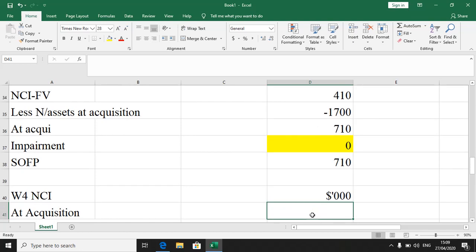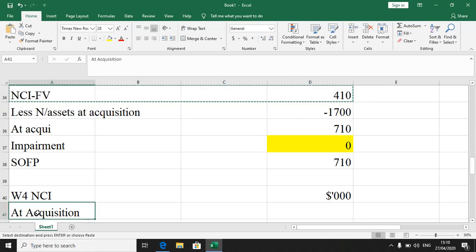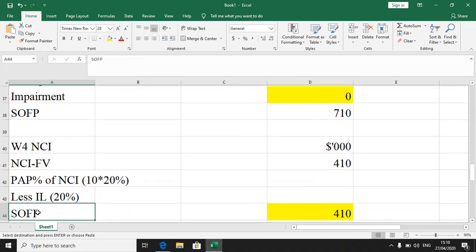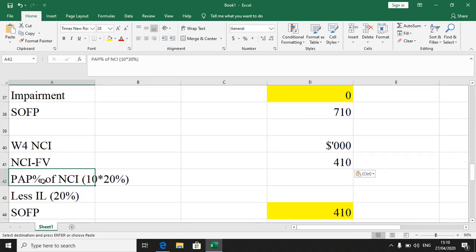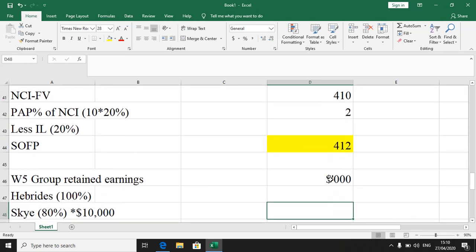The next working, ladies and gentlemen, is non-controlling interest. Again, we don't have to worry about that figure there. We always start with the non-controlling interest at acquisition. Again, we remember that our post-acquisition profit was 10, so 20% of 10 is 2. When you add the two figures, you get a 412.